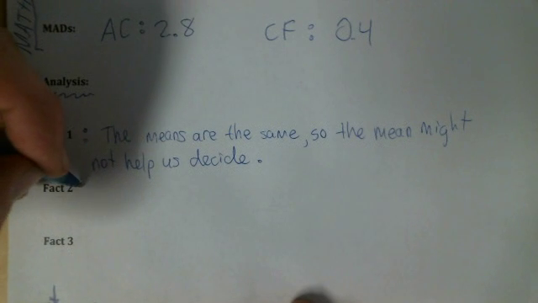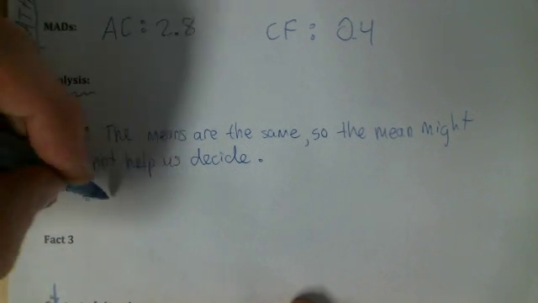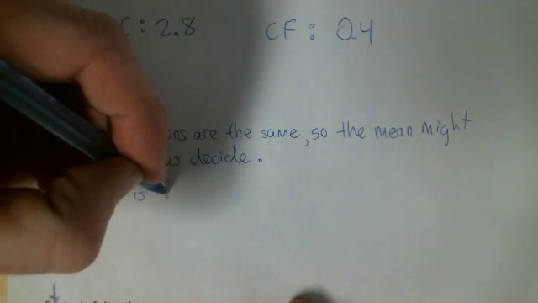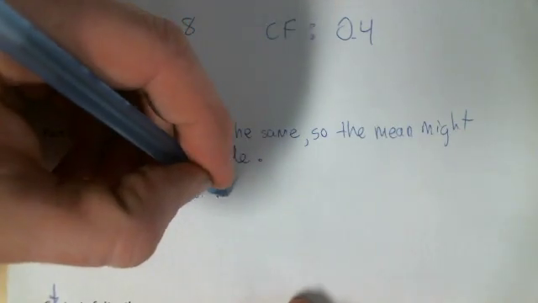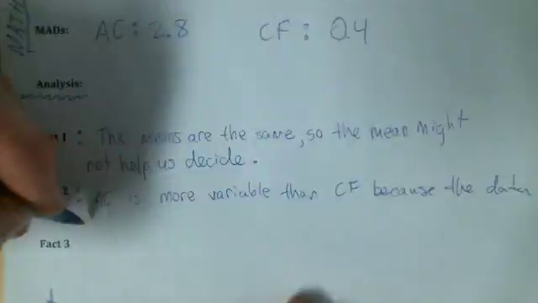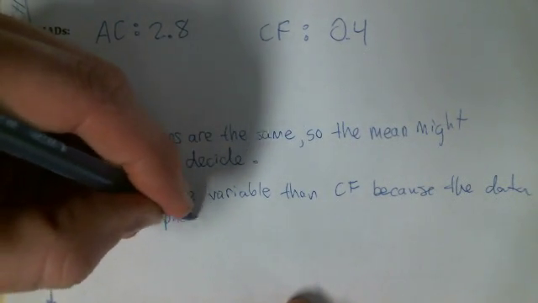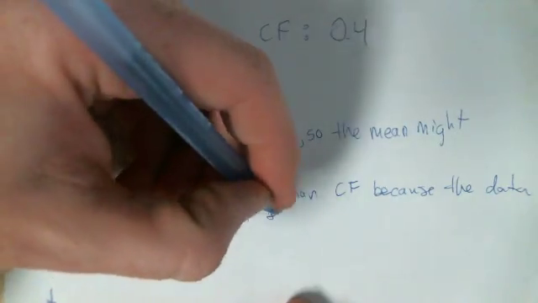We also know that all chalk is more variable than chalk full because the data is more spread out and the MAD is higher.